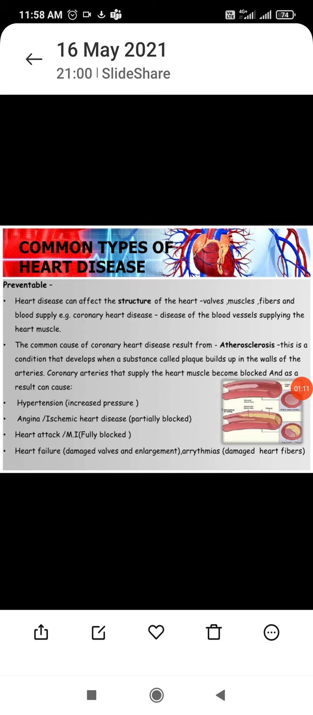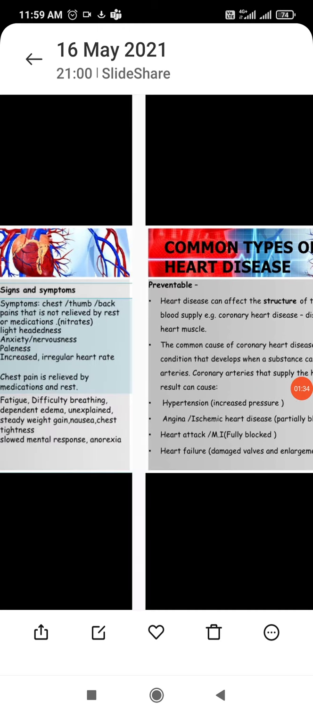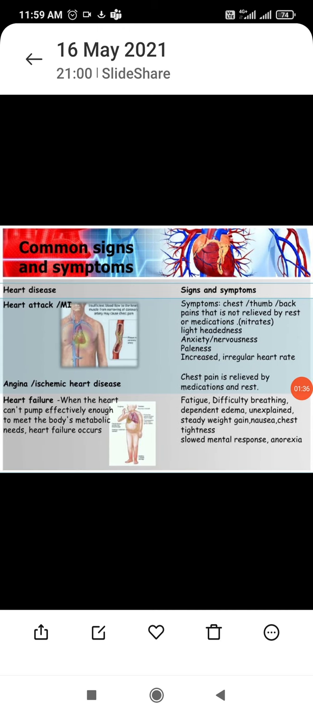See what happens: it is due to the overload on the heart, affecting its muscles and valves. That is called hypertension. It is also called hypertensive heart disease, and regular treatment with a controlled diet and reduced salt intake should be undertaken. Excessive physical exercise should be avoided in hypertension.